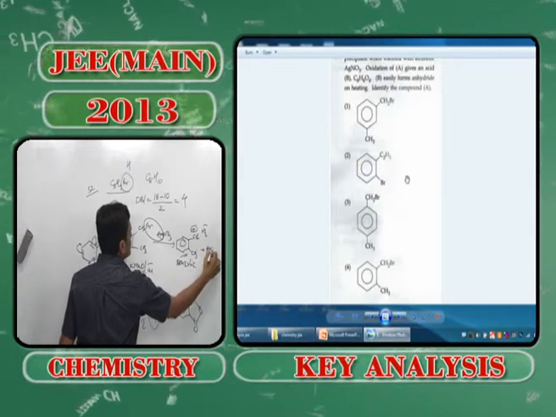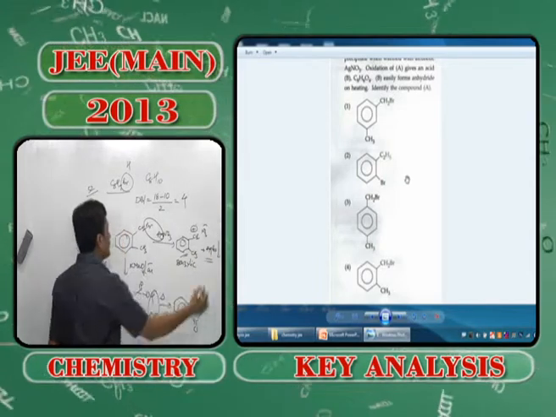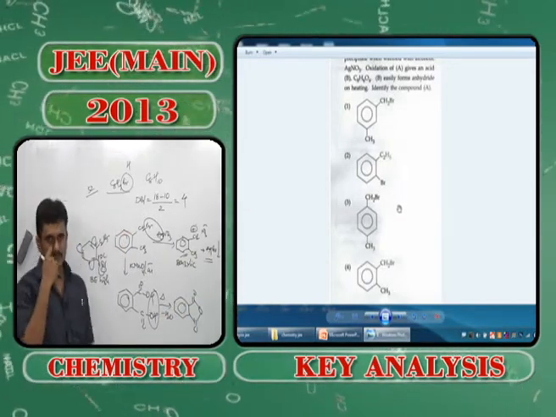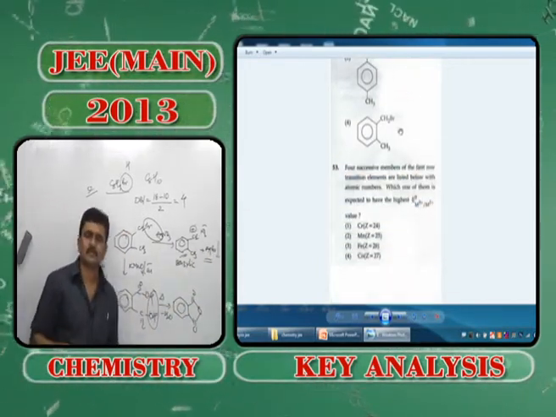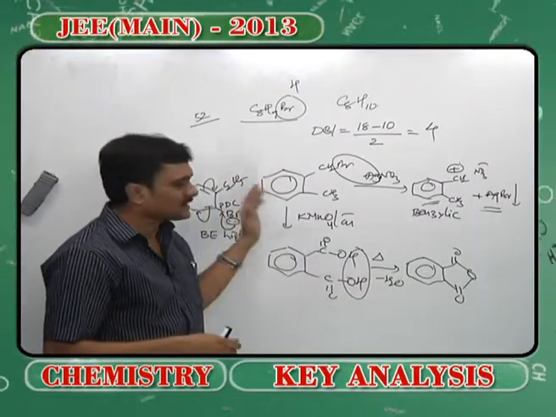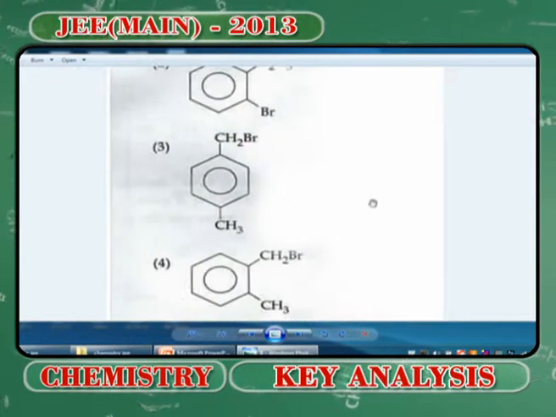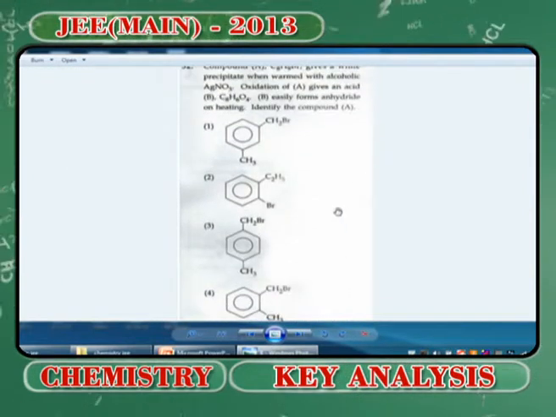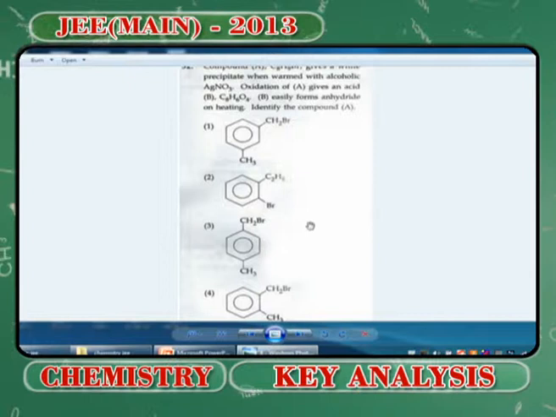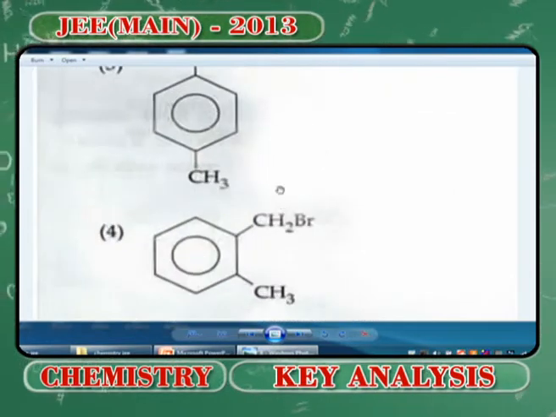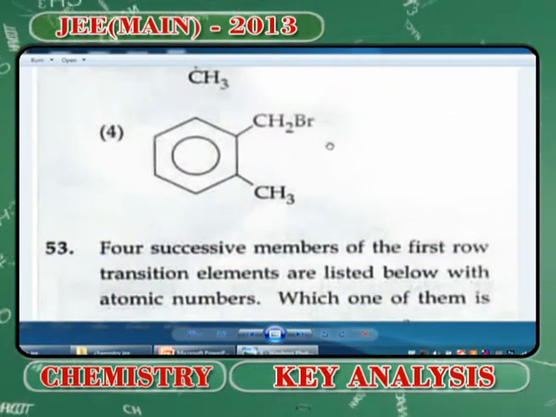So here there is easy possibility of the formation of pale yellow silver bromide precipitate, right? So from this perspective we say that the right option for this problem should be option 4. Right, you can see clearly that it is benzylic and everything is going well.